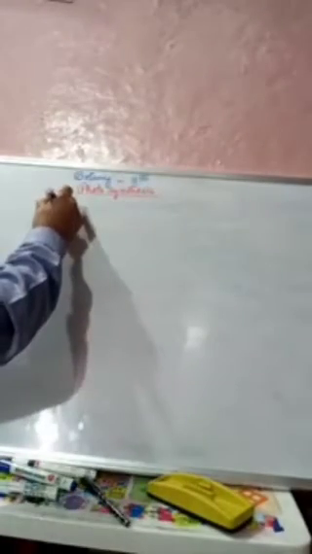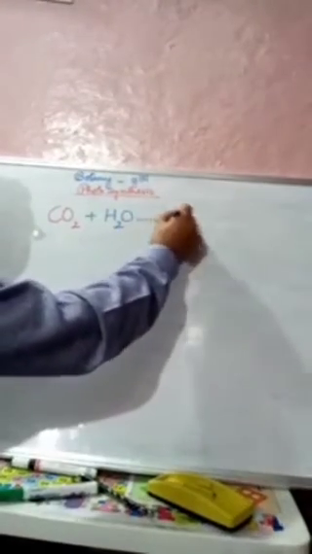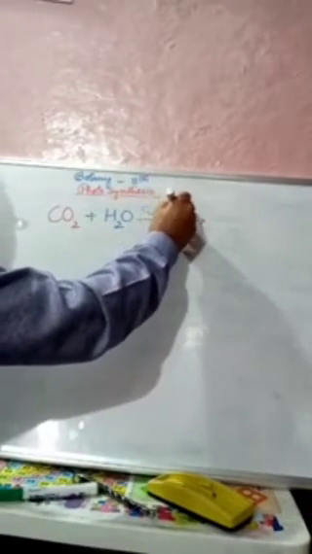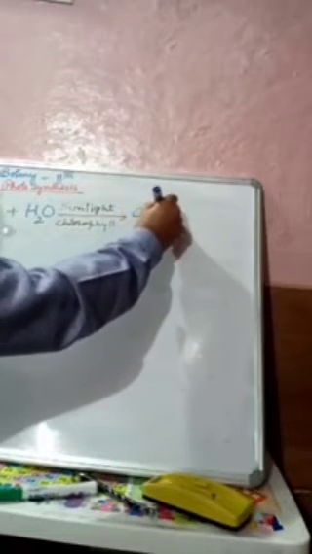that is carbon dioxide plus water in presence of sunlight and chlorophyll to give C6H12O6 plus oxygen.